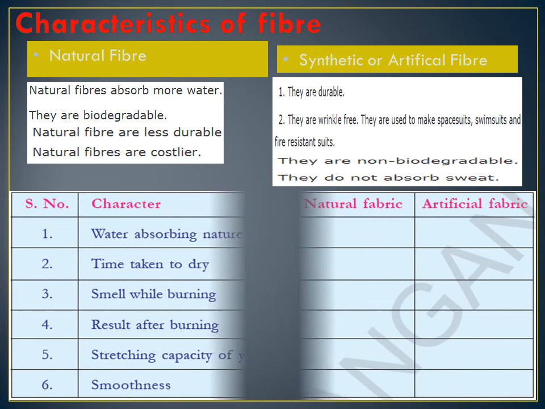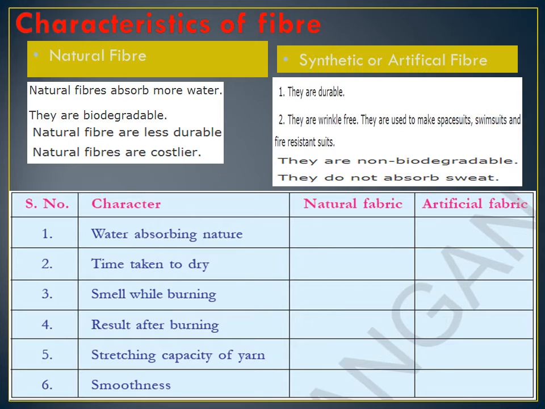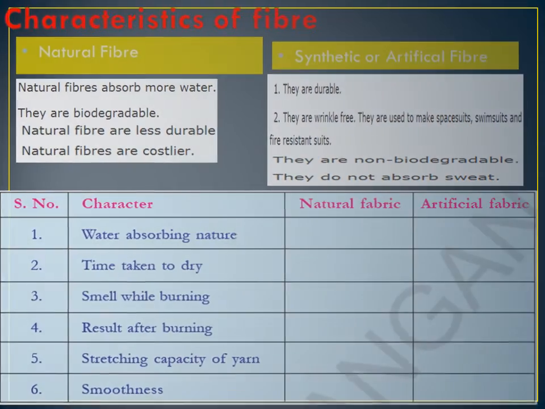Serial number, characteristics, water absorbing nature, according to it, natural fiber and artificial fiber. This is your homework. See, the boxes are drawn there, isn't it? Columns: time taken to dry, smell while burning, result.